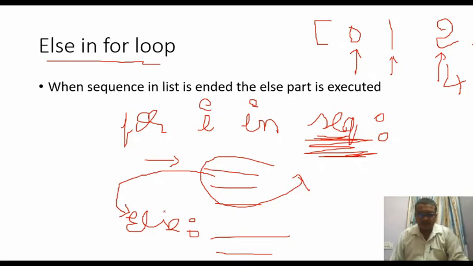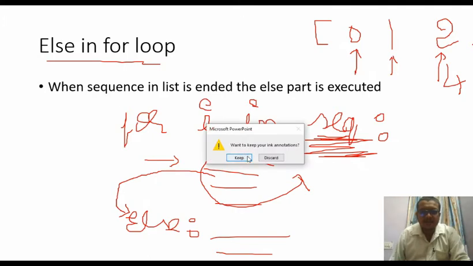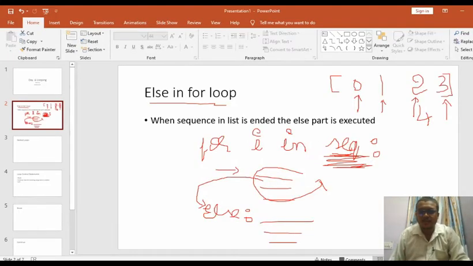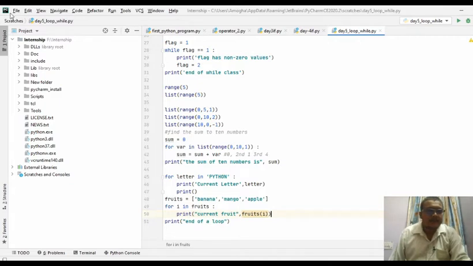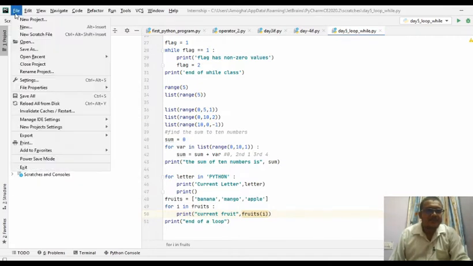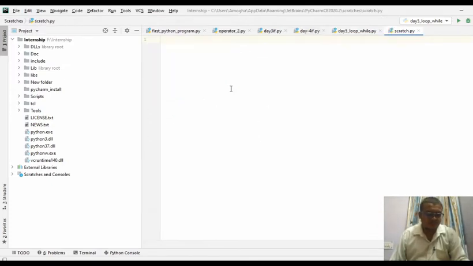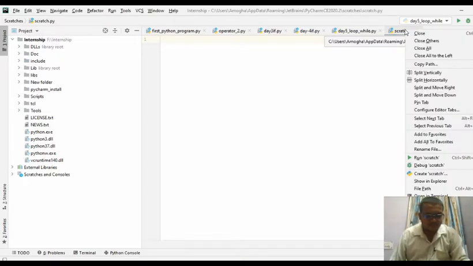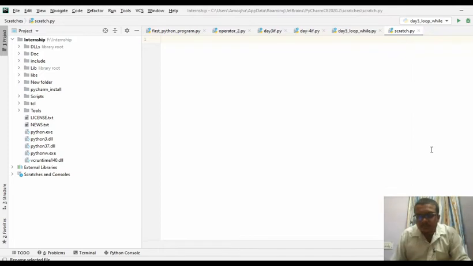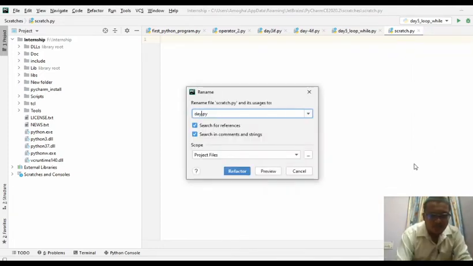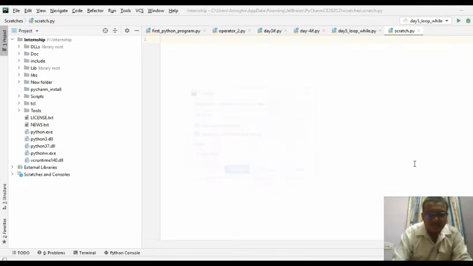So you can see this as an example. Let me show how exactly this example works in PyCharm. Let me take a new scratch file here. We can rename it as day6.